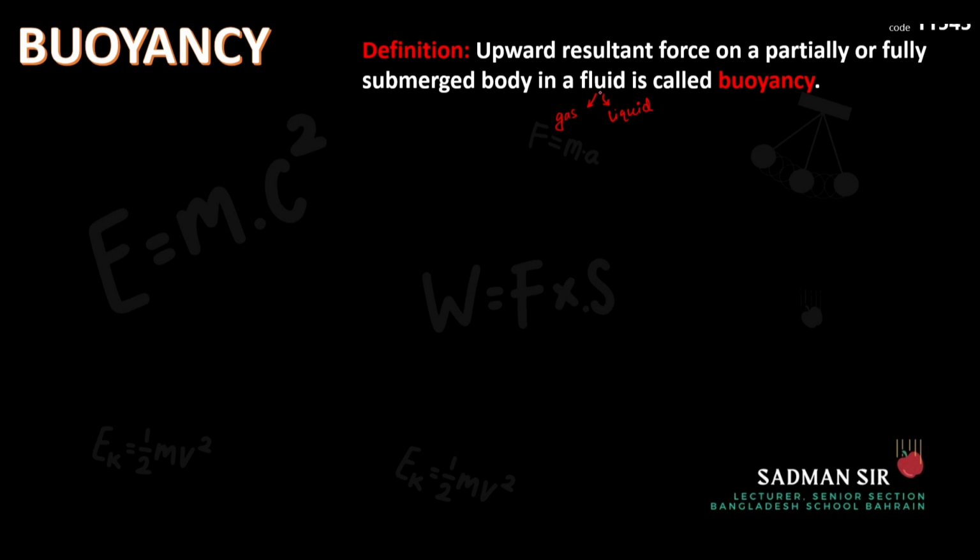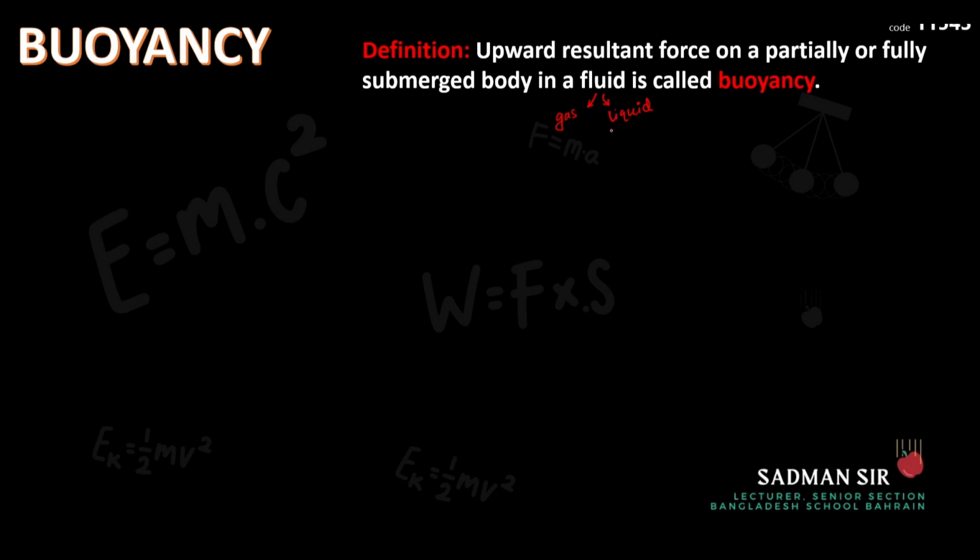Now, how do we know this? Because the definition of fluid goes like this: anything that can flow. So, gas and liquid both can flow. For example, the river water, that can flow, right? So, liquid is fluid. And gas, for example, we can consider air. Air is also able to flow, right, from one place to another. So that is why gas is also included in the concept of fluid. Okay, so buoyancy will act in both gas and liquid.